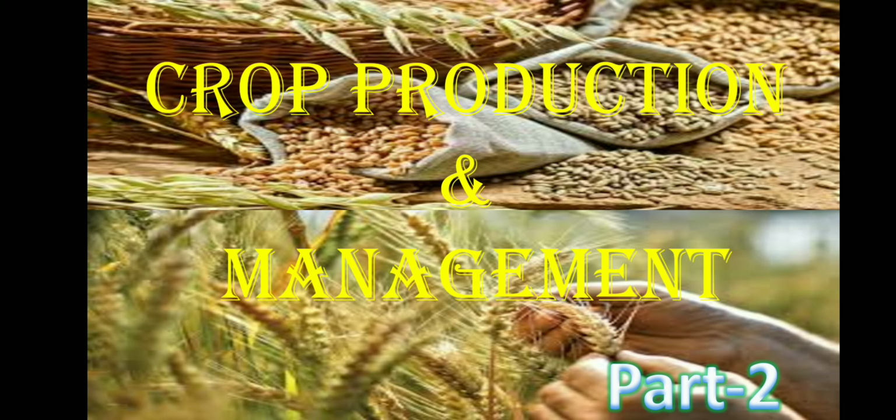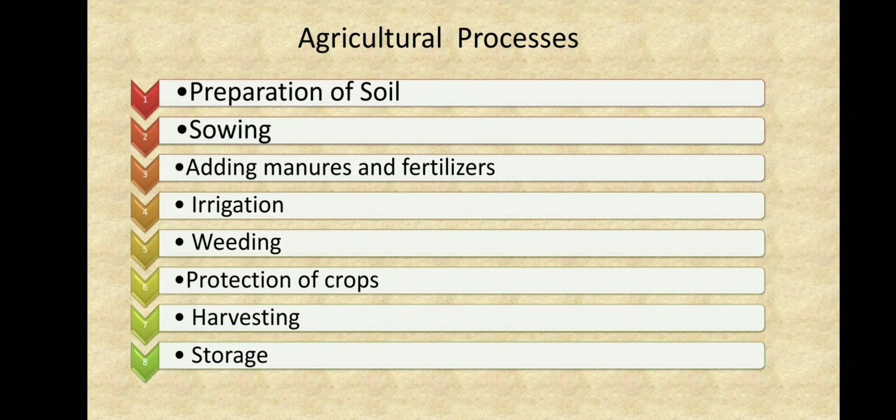In this part, we are going to learn how farmers go through the agriculture processes to get these crops. They go through 8 agriculture processes. What are those? The preparation of soil, sowing, adding manures and fertilizers, irrigation, weeding, protection of crops, harvesting and storage. Farmers go through these 8 agriculture processes to get our nice and ready crops. So first, let's learn these 8 agriculture processes step by step, starting with the preparation of soil.